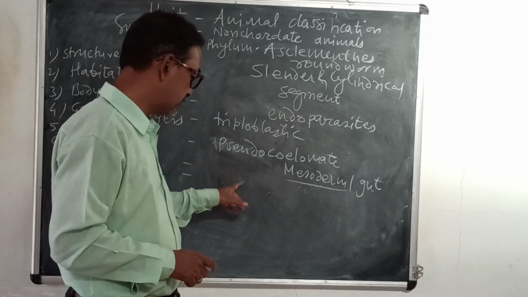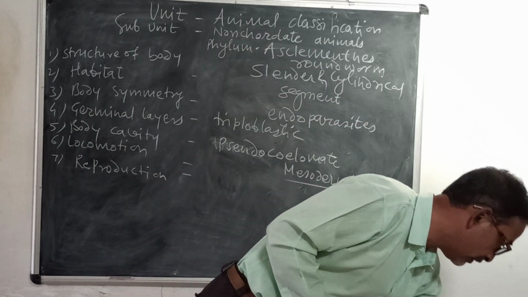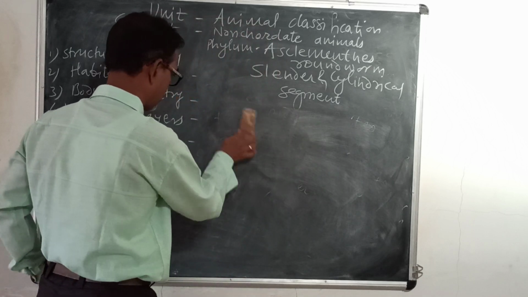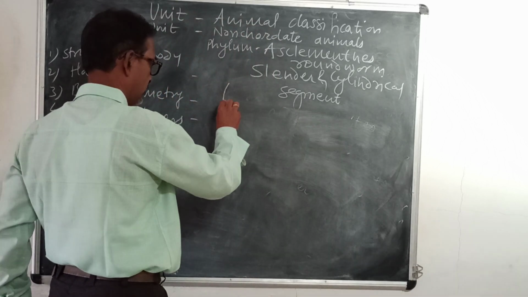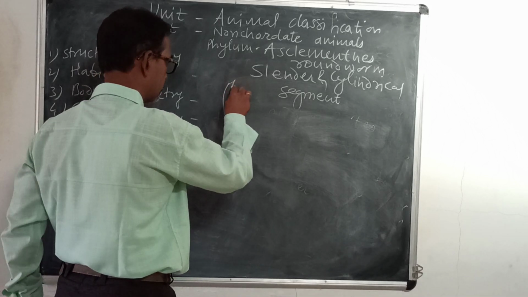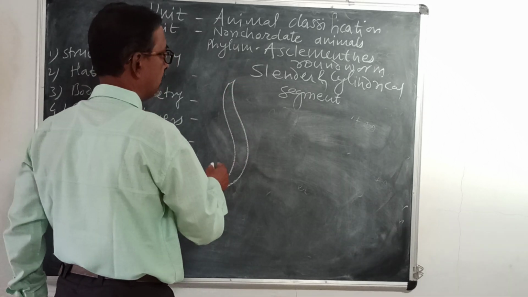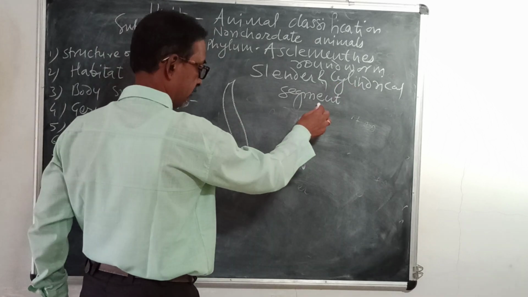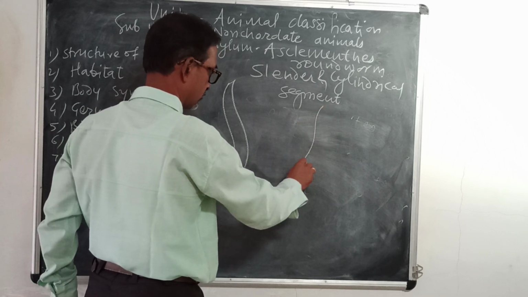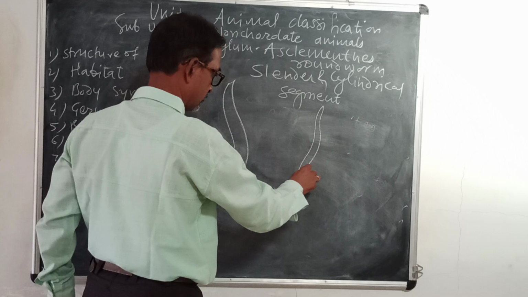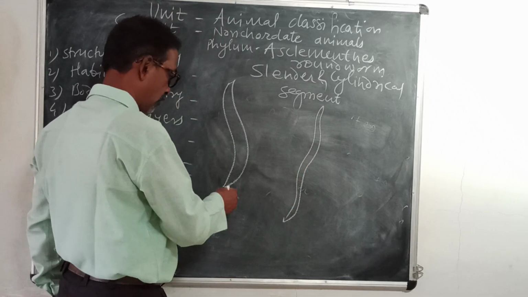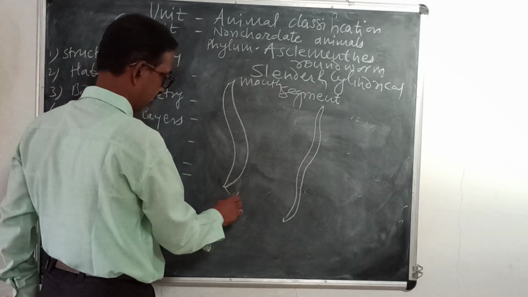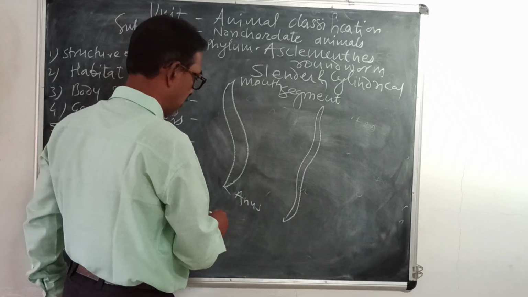Here, they are unisexual, meaning male and female sex organs are different. Male is different from female. The body is cylindrical, and in both male and female the mouth is the same.